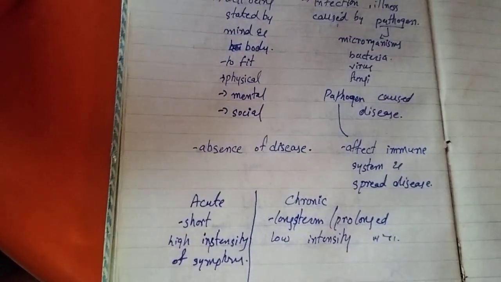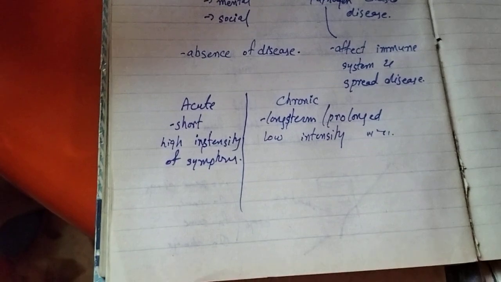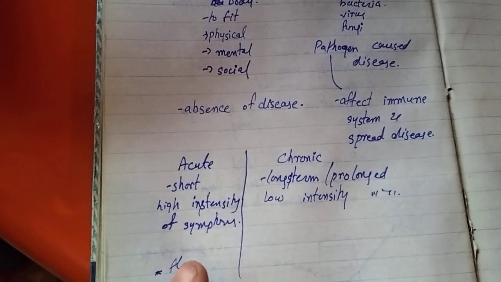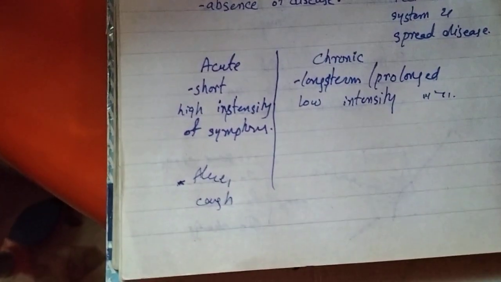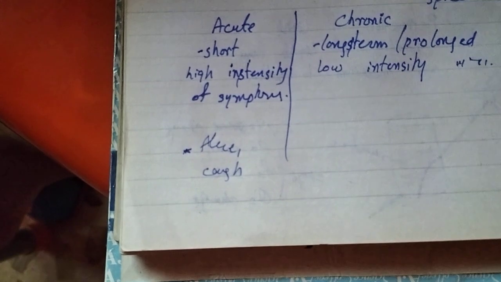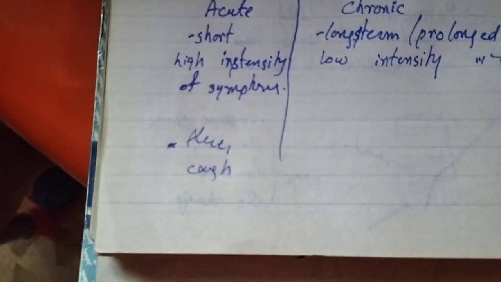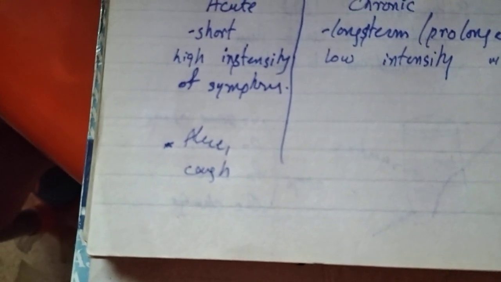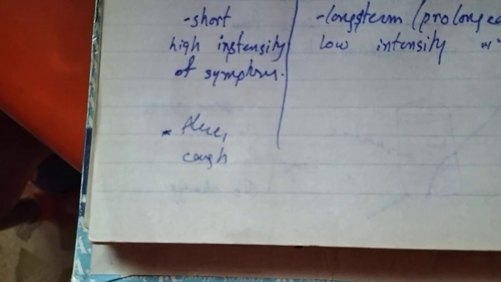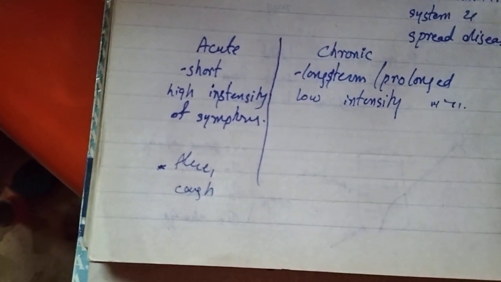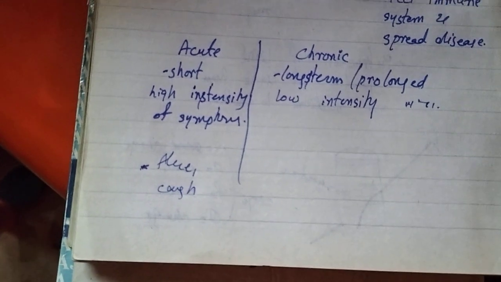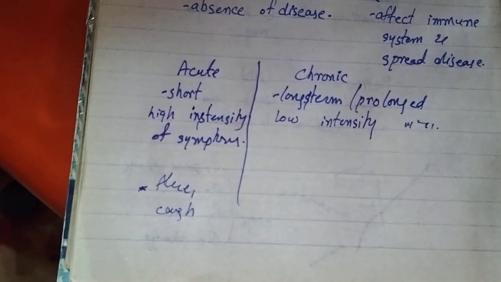Acute conditions are commonly like flu, cough, influenza, fever. These are just symptoms, not major diseases, which only occur in the body for a short duration, for 1 hour or 3 to 4 hours, a limited time. And it goes away, but not as long as chronic.